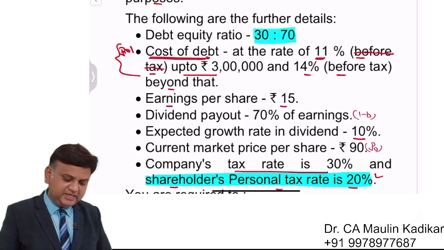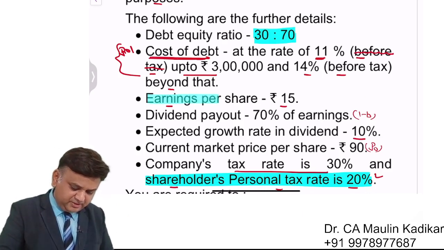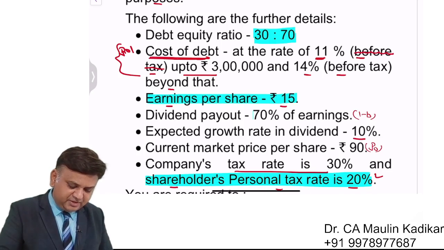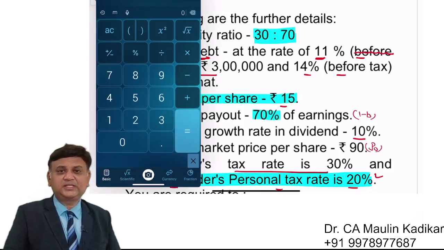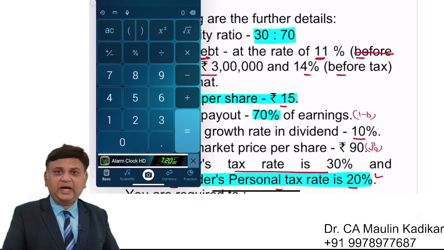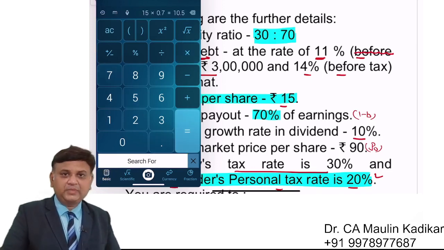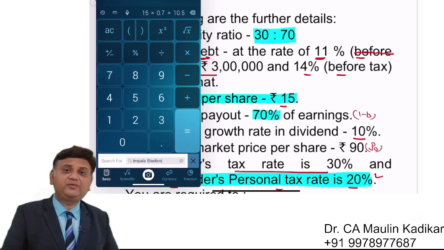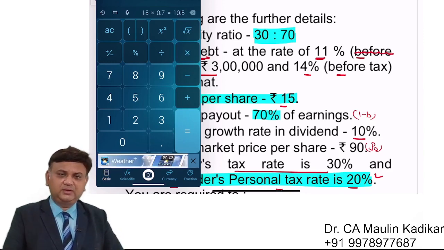The second thing we understand is that the question provides information about the earning per share and the dividend payout ratio. The earning per share is rupees 15 and the dividend payout ratio is 0.7. So the dividend per share is 10 rupee 50 paise. Listen carefully.